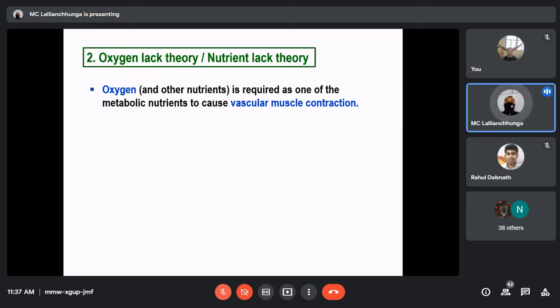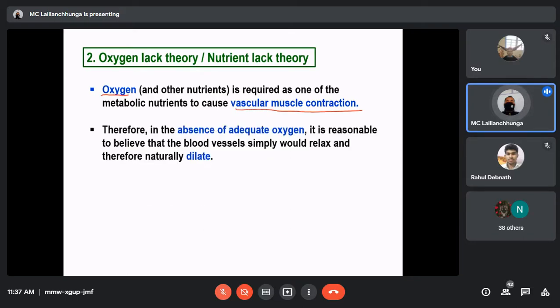Okay, oxygen and other nutrients are required as one of the metabolic nutrients to cause vascular muscle contraction. So we have to remember that oxygen as well as other nutrients, for example, you already know like calcium and all, are required for the contraction of the muscle. Okay, vascular muscle contraction. Therefore, in the absence of adequate oxygen, it is reasonable to believe that the blood vessels simply would relax, and therefore naturally dilate, okay?